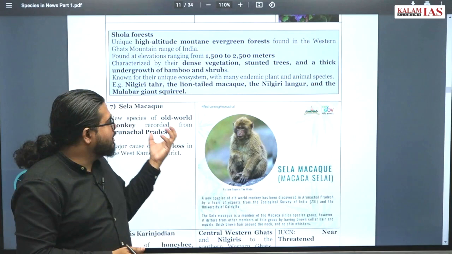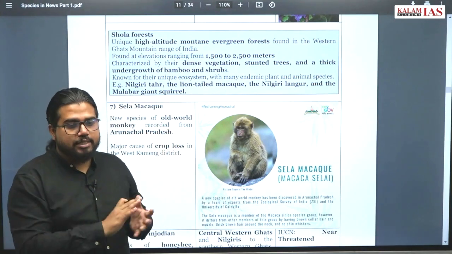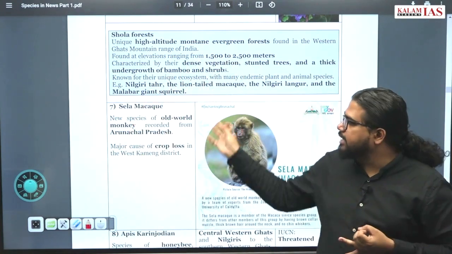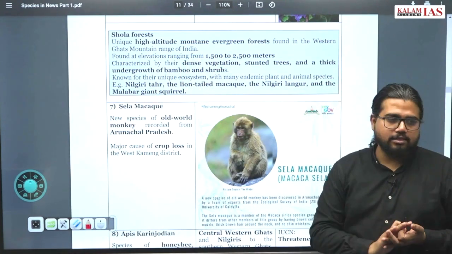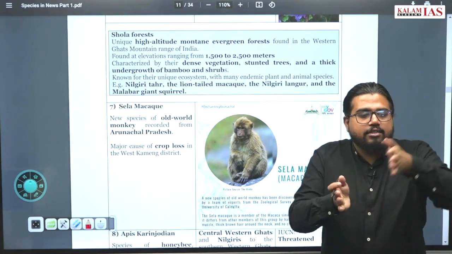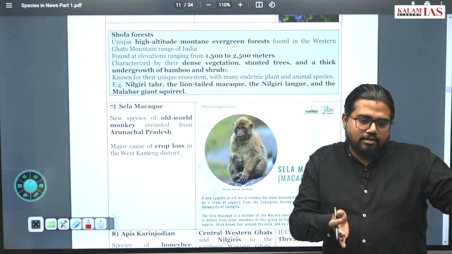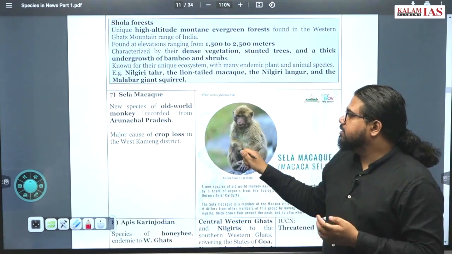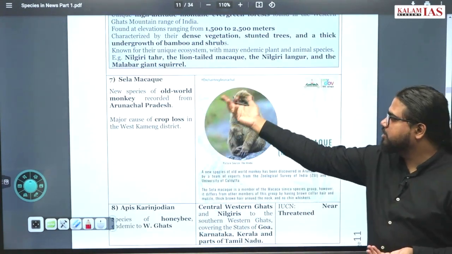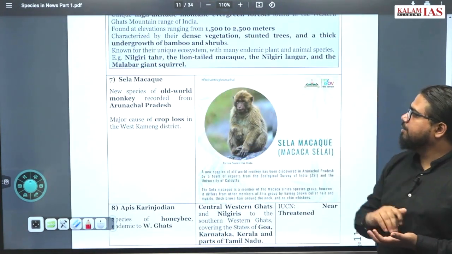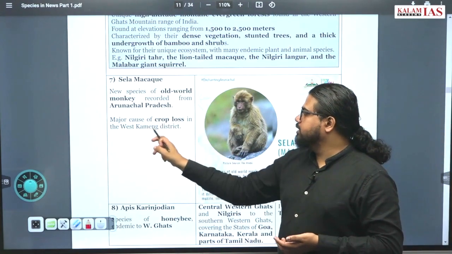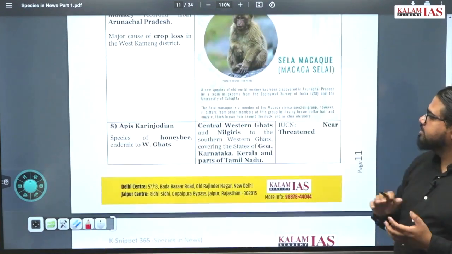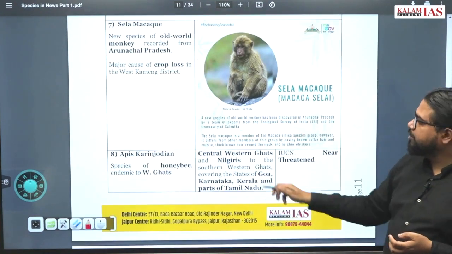Mostly Old World species are associated with the Eastern Hemisphere, that is, species in Africa, Europe and the Asian subcontinent. Those we call Old World species. Species limited to South America and North America we call New World species. Now this is an Old World monkey from Arunachal Pradesh, the Sela macaque. It is a major cause of crop loss in West Kameng district. Details of this macaque you can read here.